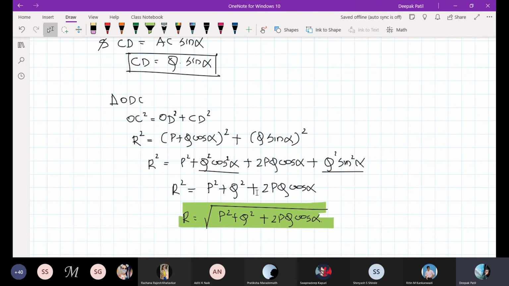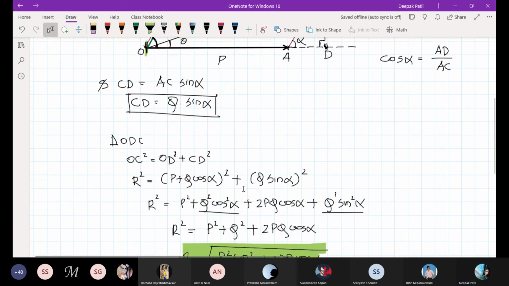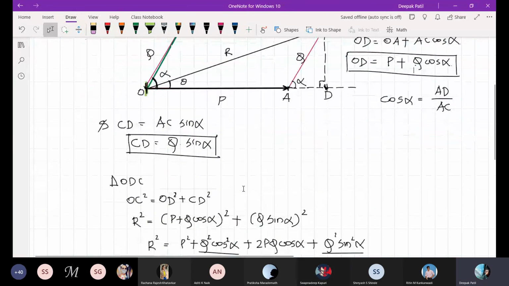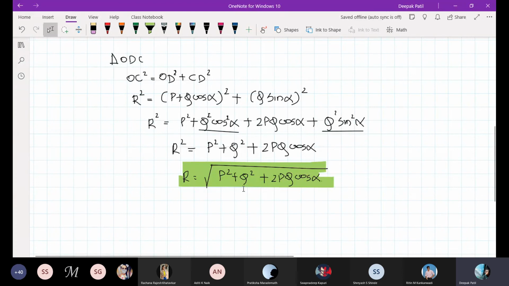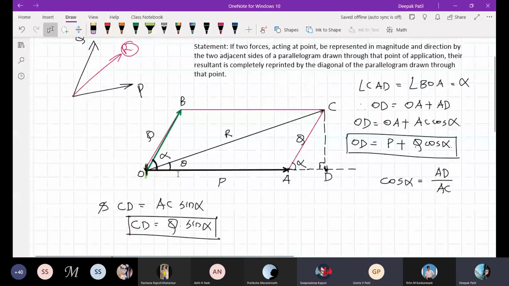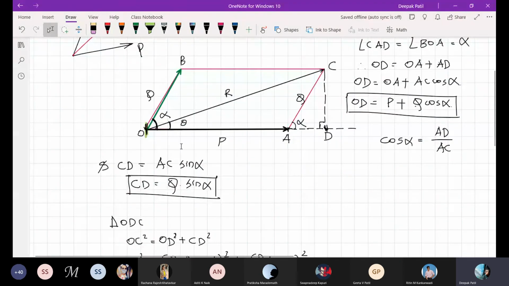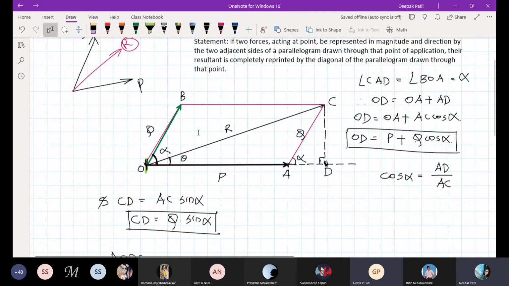Any other doubts, students? Sir, why didn't we consider theta in place of alpha? Which one do you want to say? This theta. Where will you take the advantage of theta?